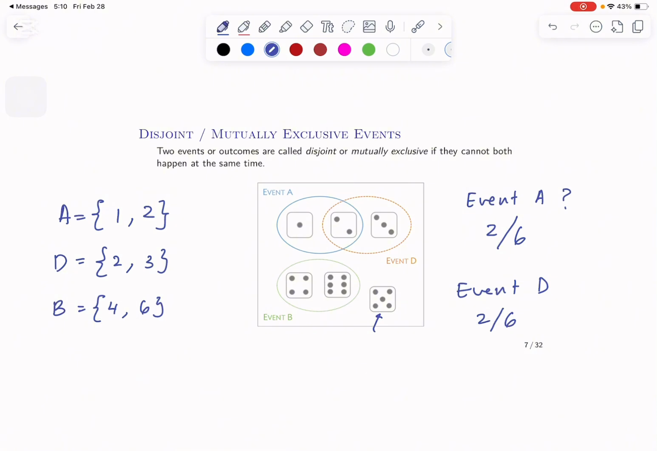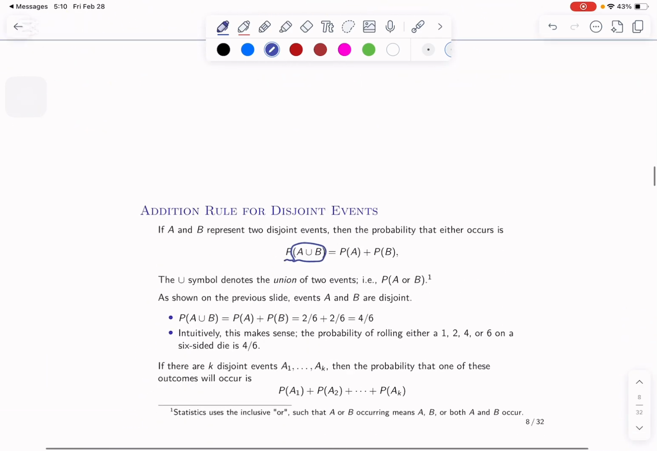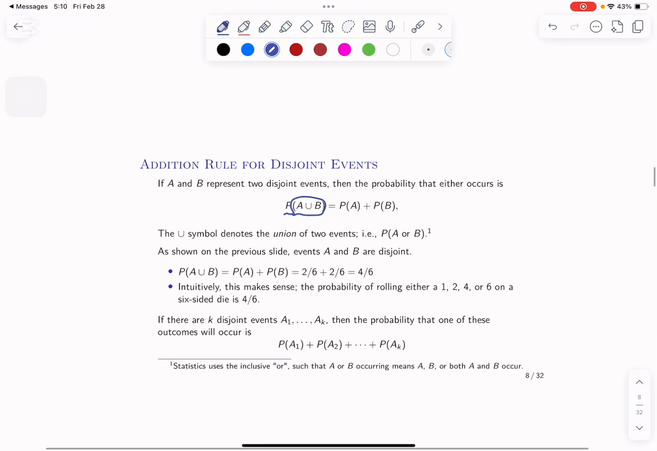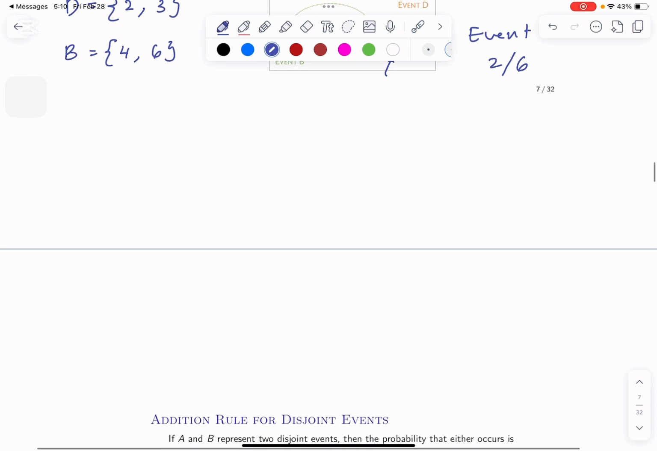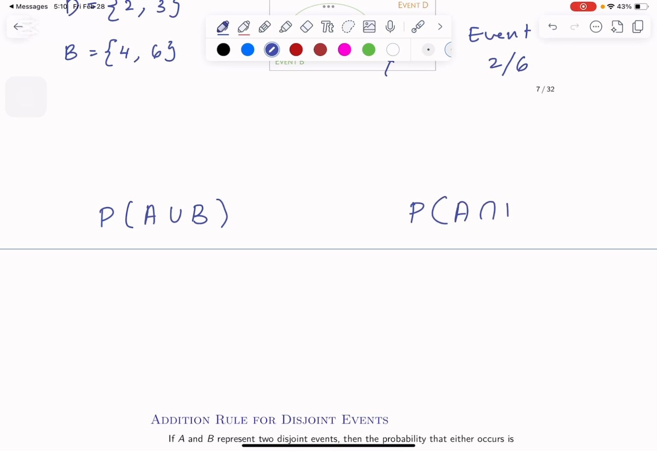Okay? Now what if I ask what is the probability of me getting A and D? This is what we call the addition rule. We're gonna add them together. I want you guys to familiarize yourselves with these fancy symbols that we see below. A union B. Okay. So this symbol is called union, and this other symbol is called intersection.